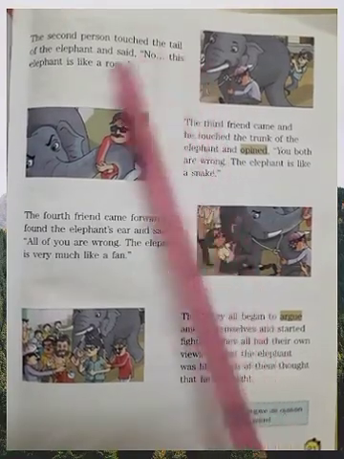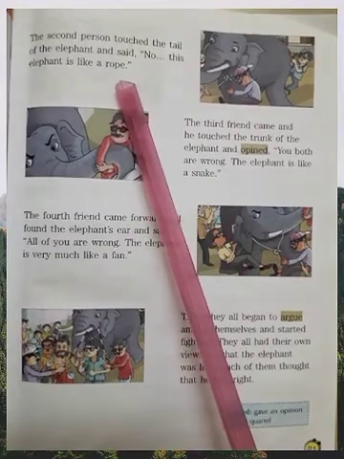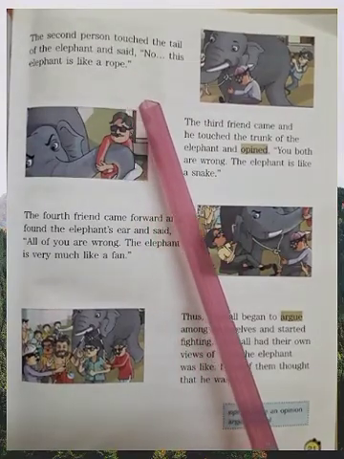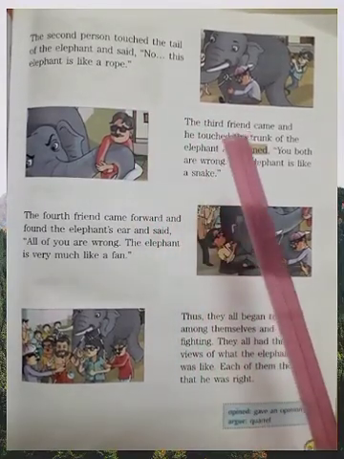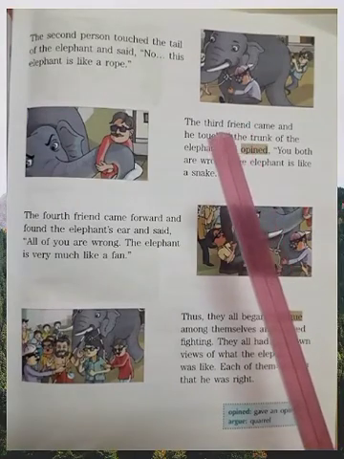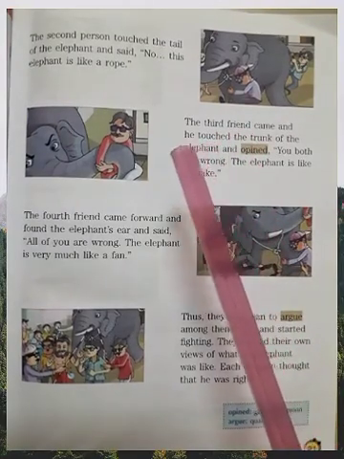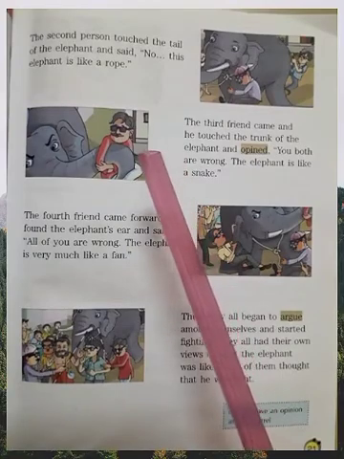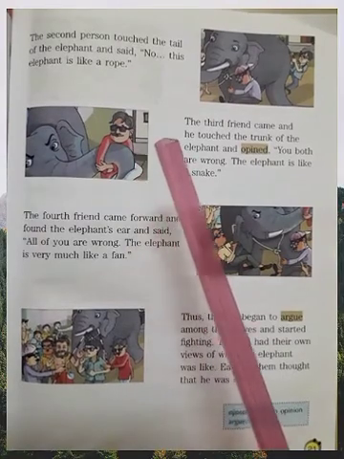"No, this elephant is like a rope." When you touch the elephant's tail, how will you experience it? You cannot see. You have only the tail in your hand. What will you think? It's like a rope. You can say it's like a broom. Okay.